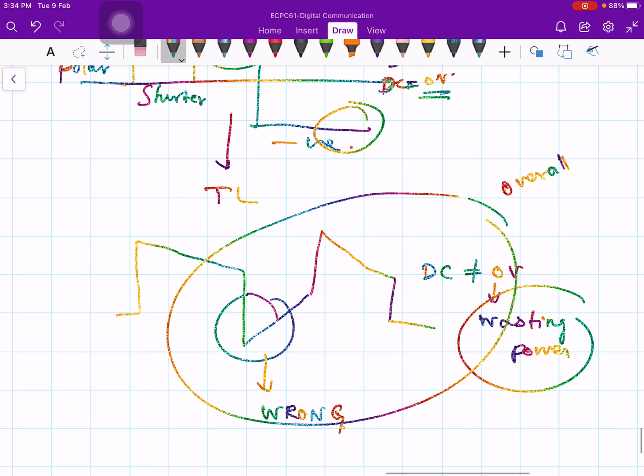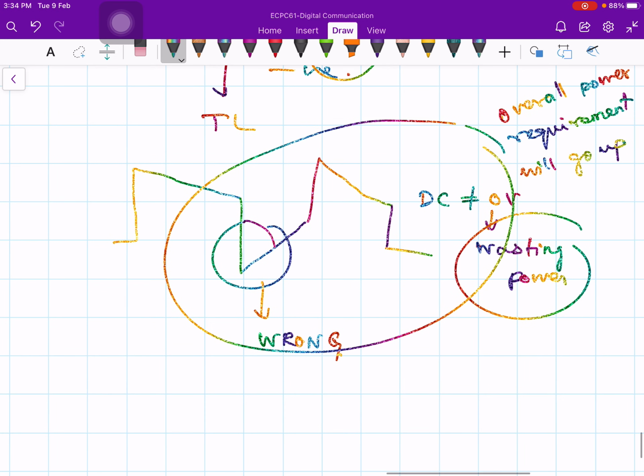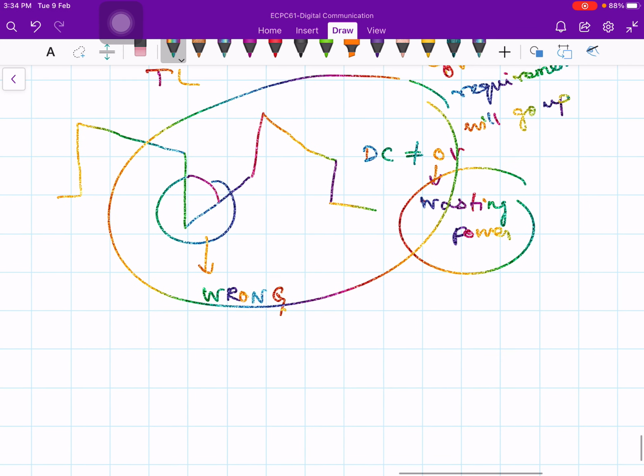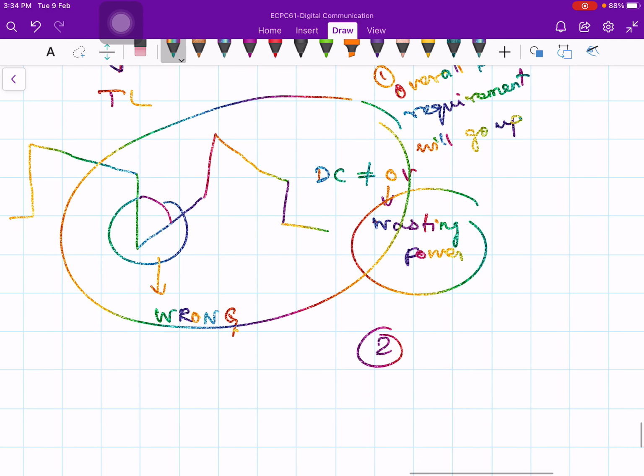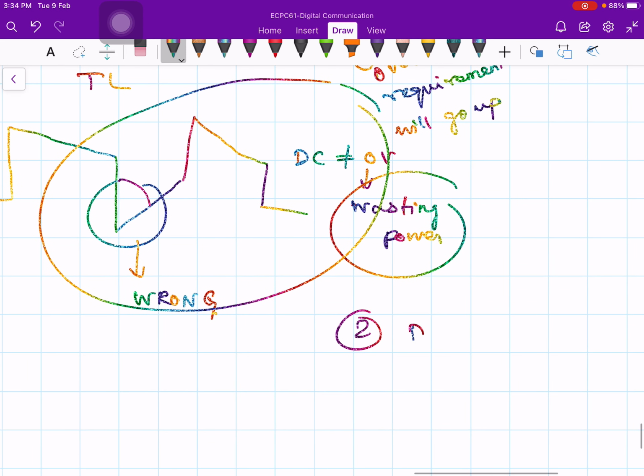Overall power requirement will go up. This is the first point we should note down. And usually, because of poor low frequency response, the DC components also get greatly attenuated.